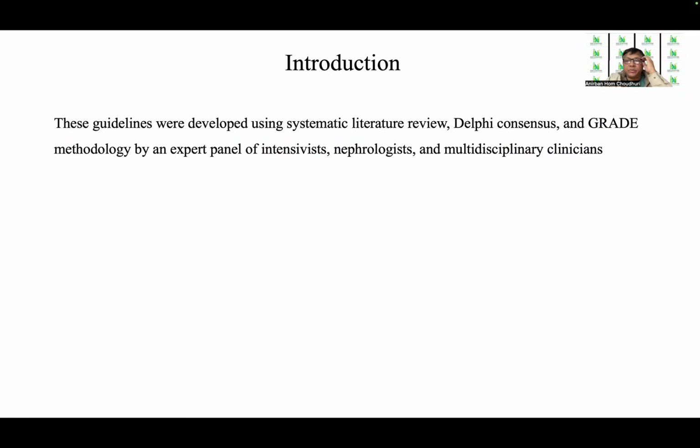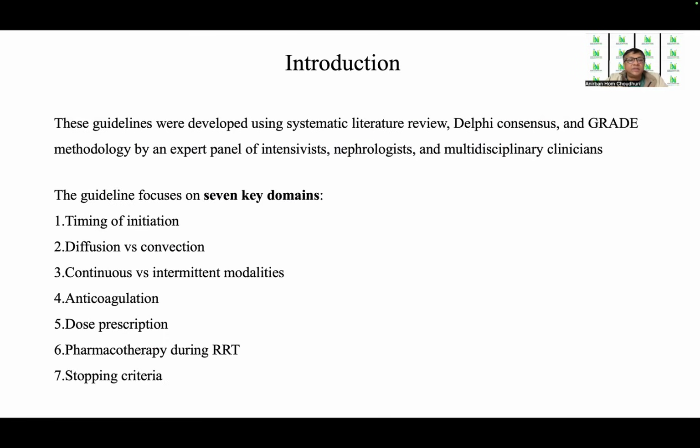So these guidelines, which were published in January 2026, were developed using systematic literature review, Delphi consensus, and GRADE methodology by an expert panel of intensivists, nephrologists, and multidisciplinary clinicians.